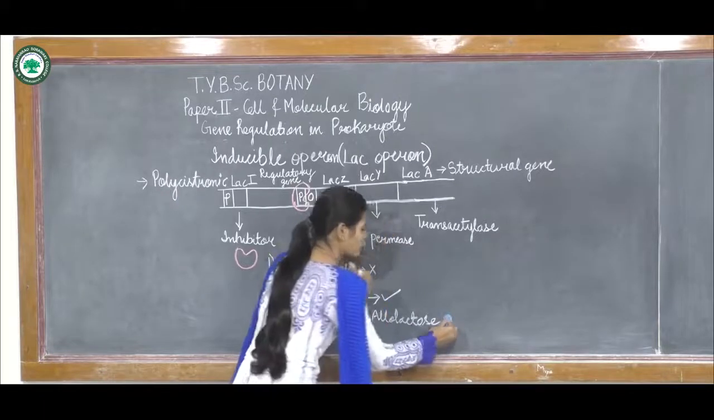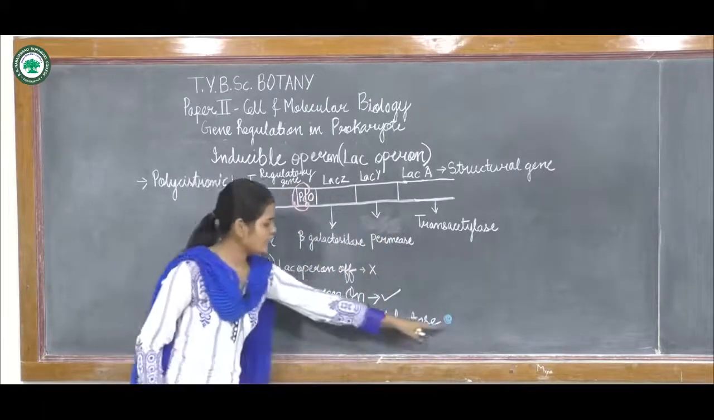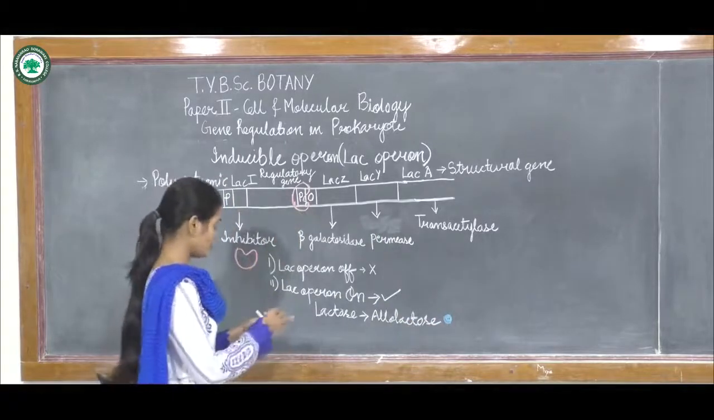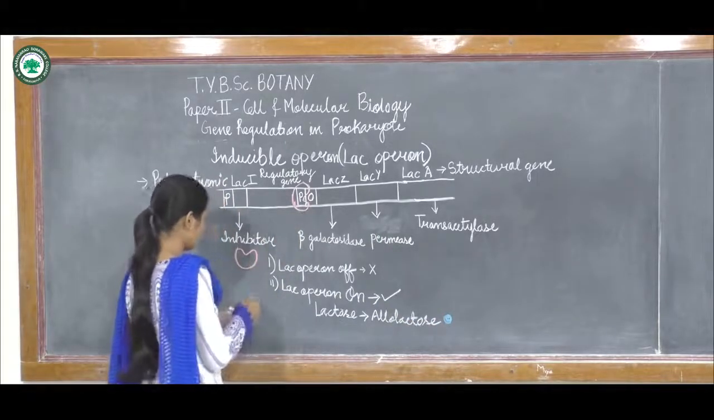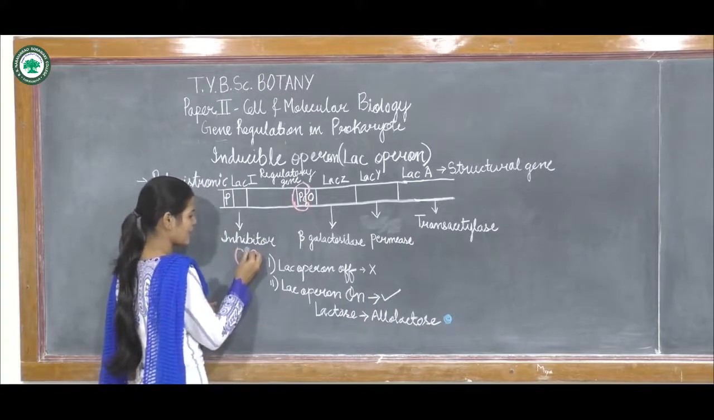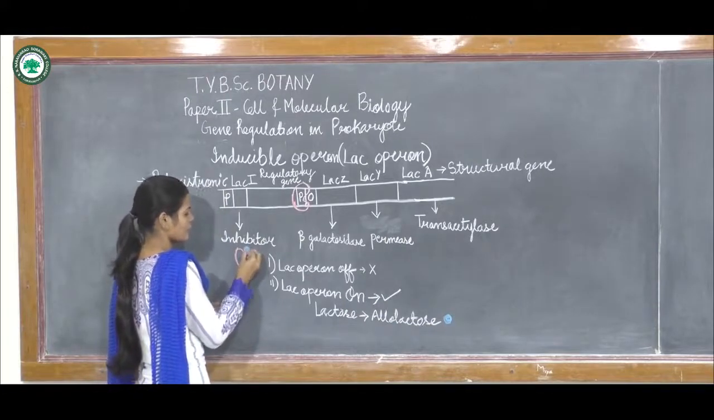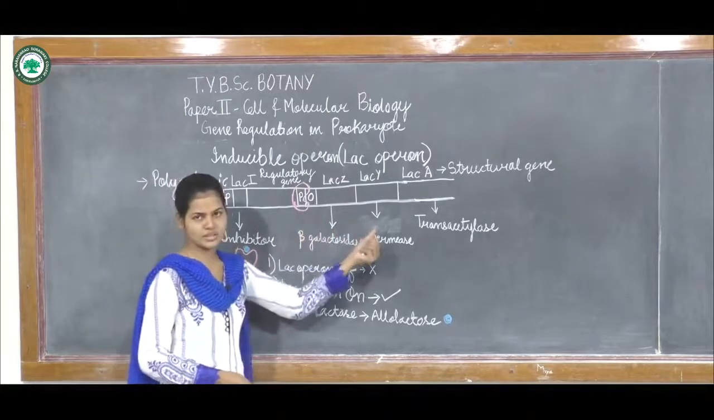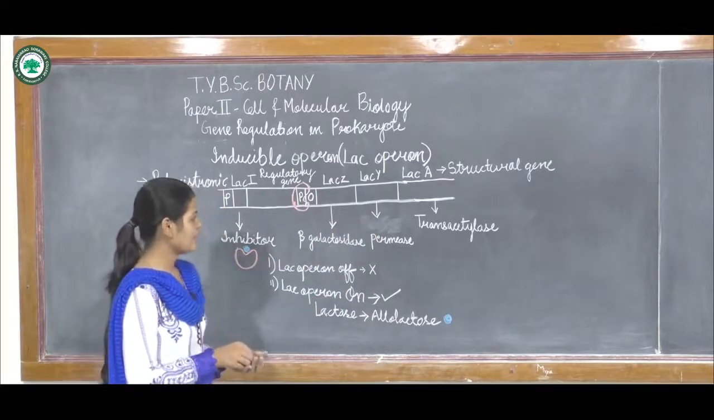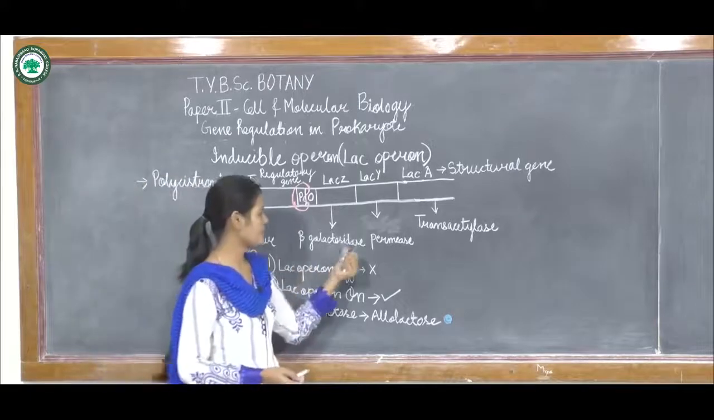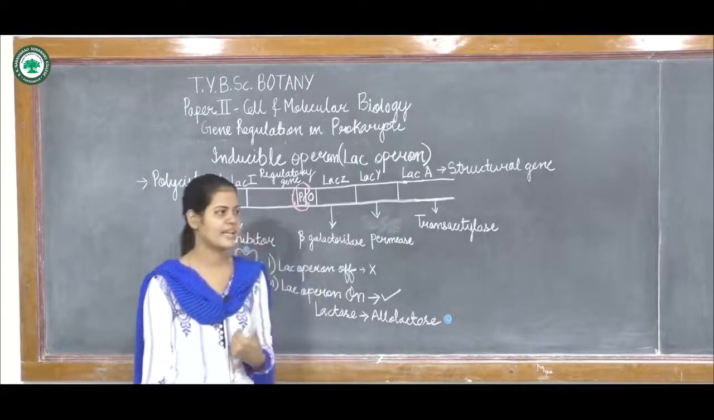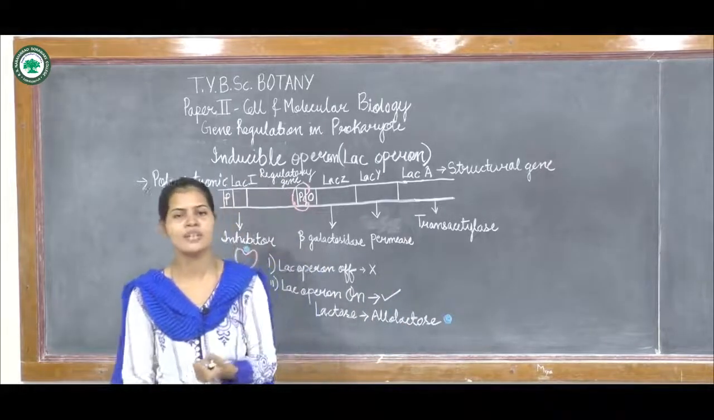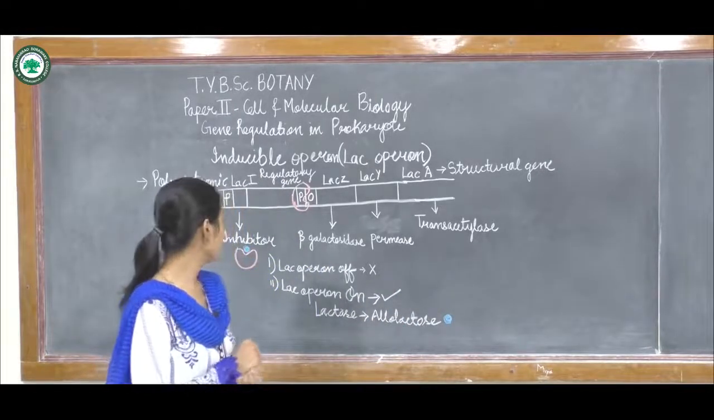So what is this allolactose going to do? It will come and bind to the inhibitor. Now the inhibitor can't bind to the promoter region of the structural gene, and there will be synthesis of these three enzymes or proteins, that is beta-galactosidase, permease and trans-acetylase. So this is how the lac operon works.